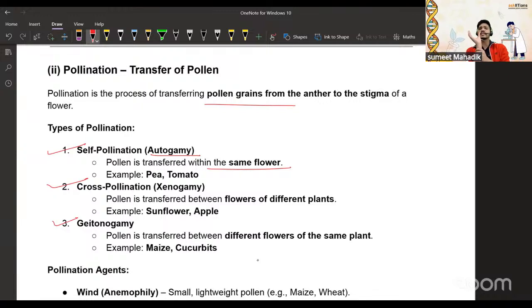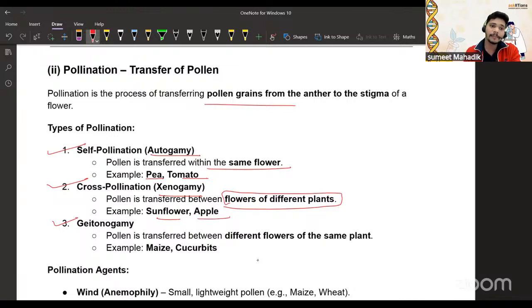In the same flower, the anther matures, and then the pollen grains fall on the stigma. That is called autogamy. For example, pea and tomatoes undergo self-pollination. Cross-pollination, xenogamy: the pollen is transferred between the flowers of different plants. Different plants, for example, sunflower and apple.